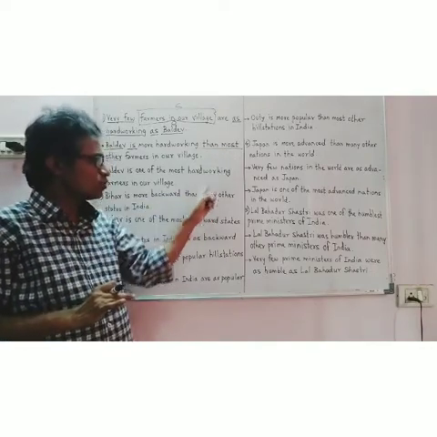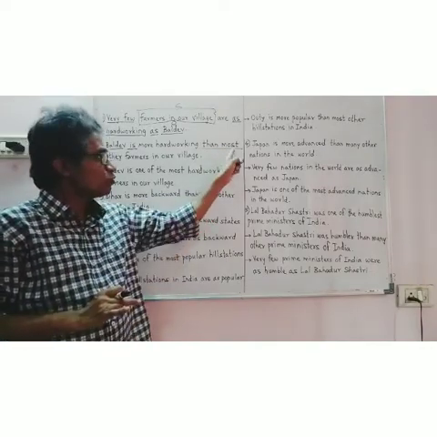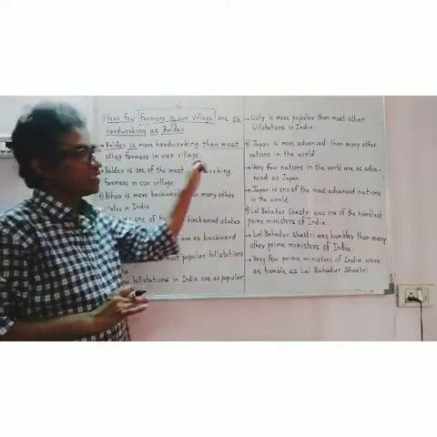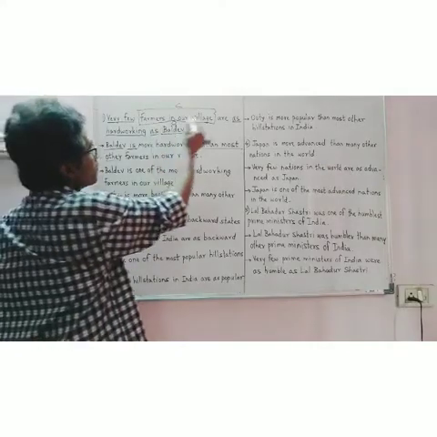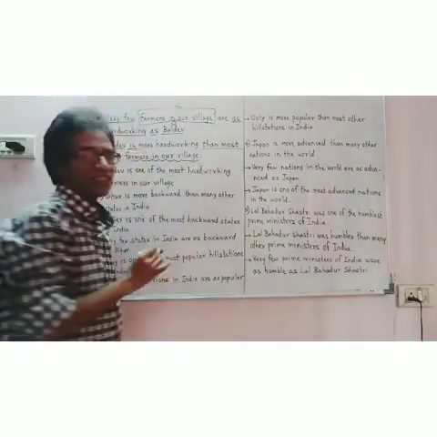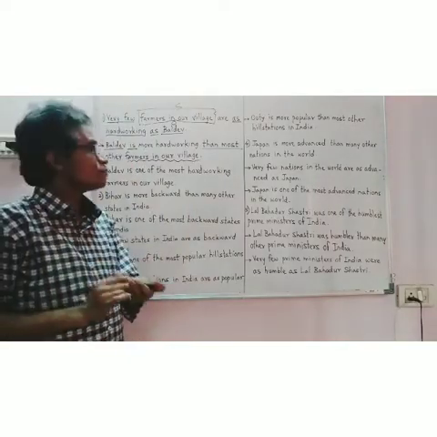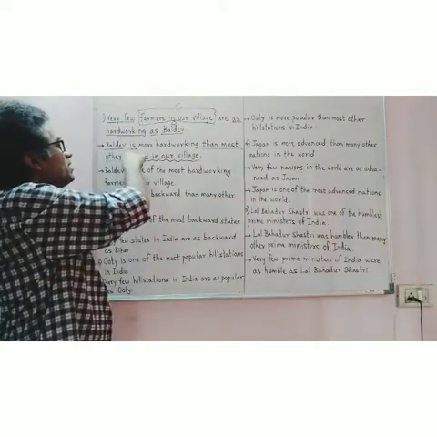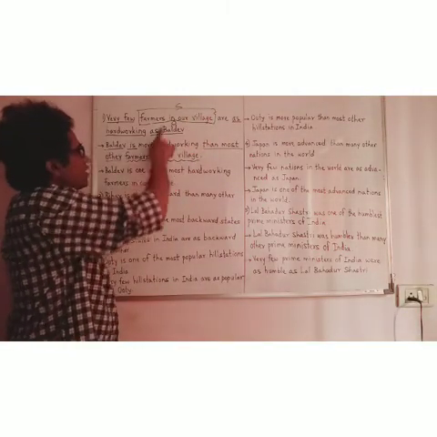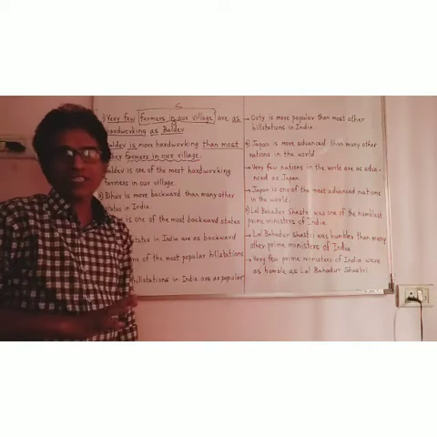It means either most or many. Than most other farmers in our village. So farmers in our village, the subject, becomes the object here, and Baldev, the object, becomes the subject.